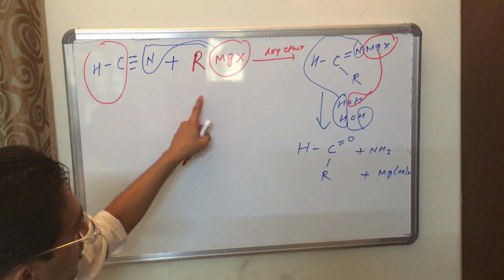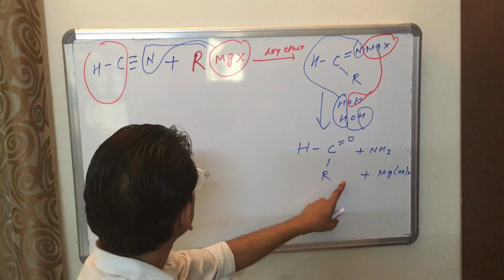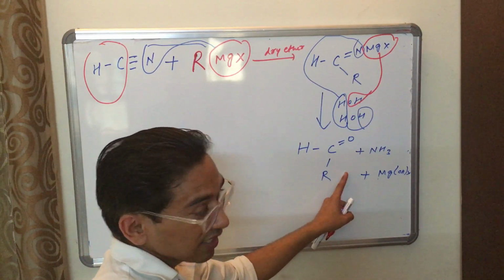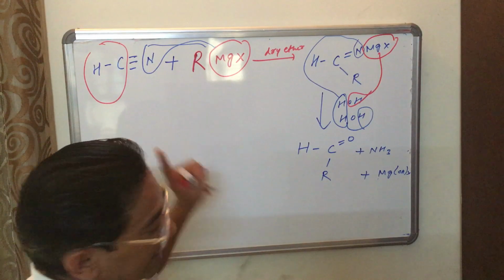When you have HCN you will get aldehyde, but when you have RCN you will get ketone.